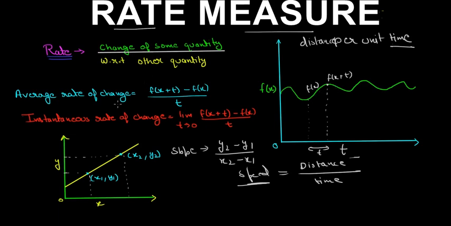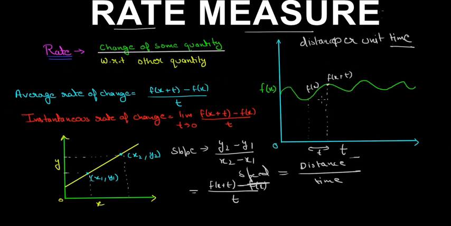We can't define the rate of change at this big point. I'm just giving it a demonstration to make you understand what is average rate of change. So similarly, if we do this, x2 minus x1 is t here. So here y2 is this one, f(x + t), and y1 is f(x), the function itself. So we get average rate of change like this.